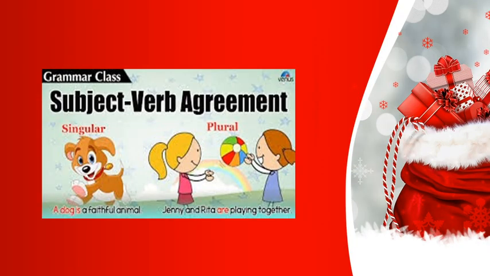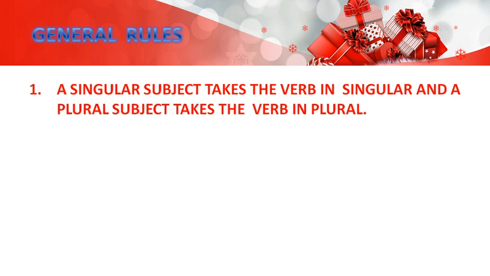Dear friends, subject-verb agreement means we have to agree the verb according to the subject. If the subject is singular, verb will be singular. But if the subject is plural, verb will be plural. So let's start. We'll start with general rules. First one, a singular subject takes the verb in singular and a plural subject takes the verb in plural.